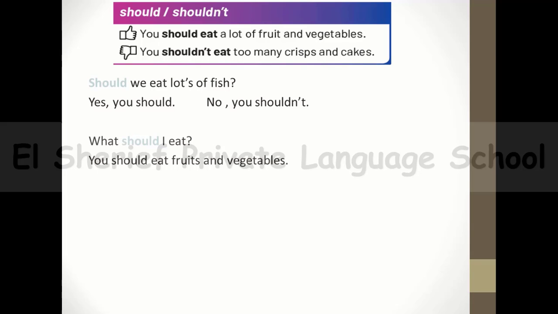Pay attention, guys, that also I can use should in questions. If I'm asking the advice of somebody, I can say, should we eat lots of fish? I'm asking somebody, should we eat lots of fish? So he will answer, yes you should or no you shouldn't. So you can see should as a helping verb in the beginning of the question. Also I can use should as a helping verb if you want to ask with a question word, like what should I eat? I'm asking your advice now. What should I eat? You will answer you should eat fruits and vegetables.